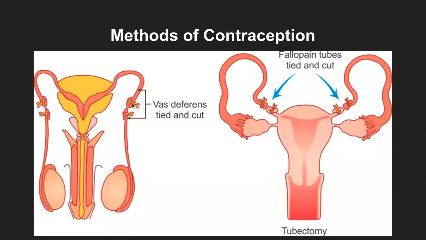Once these are tied, whatever sperms are being produced in each of the testes cannot travel down, ultimately to the epididymis and so on. Sorry, to the bulbourethral region and so on, and then they cannot enter the urethra as such. But at the same time, the semen will be produced. That is, semen minus sperms will still be there, and that will be ejaculated out of the penis. So that is the method which is called vasectomy. So, there will be no sperm.